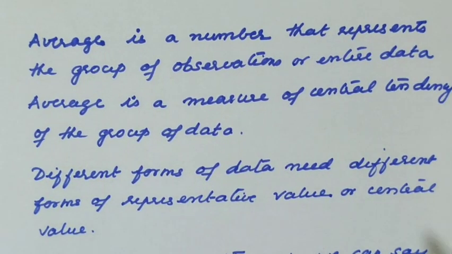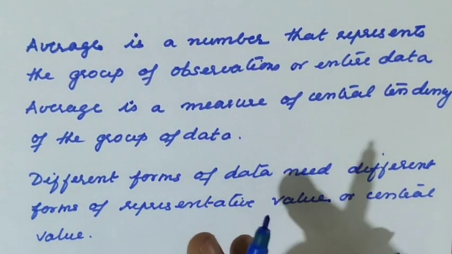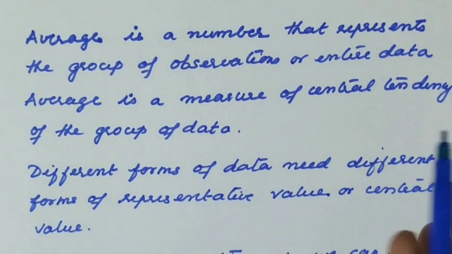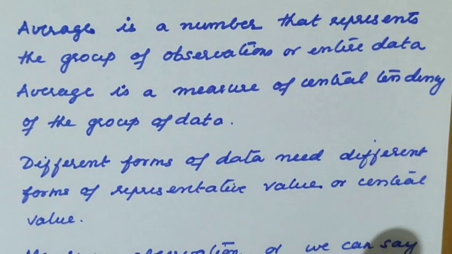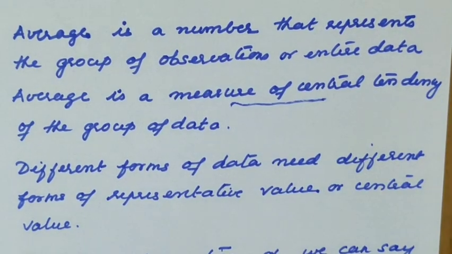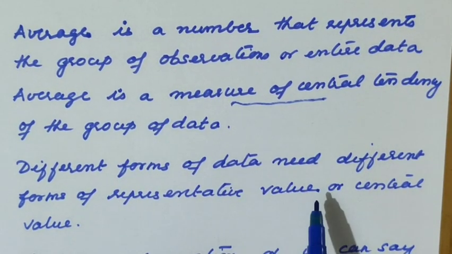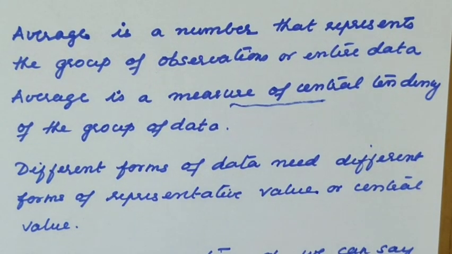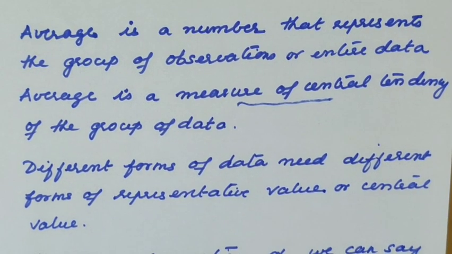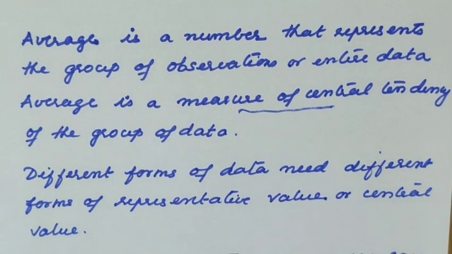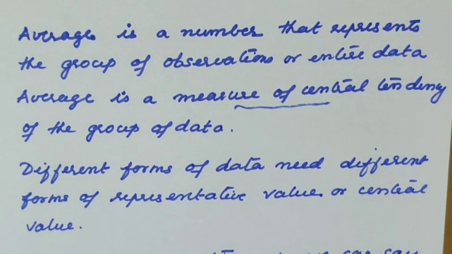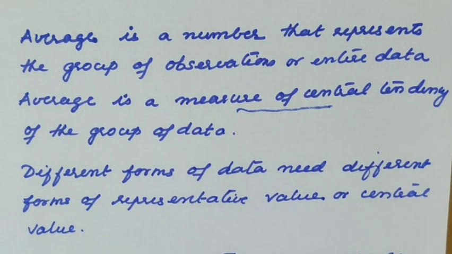So what are we talking about? We heard some words regarding average. Average is a number that represents the group or entire data. Average is a measure of central tendency of the group or the data. This word I'll explain again, measure of central tendency, don't worry about that. Different forms of data need different forms of representative value. Data may vary; it is not always marks, sometimes runs, sometimes weight, sometimes electricity bill. According to that, different types of representative value are required.